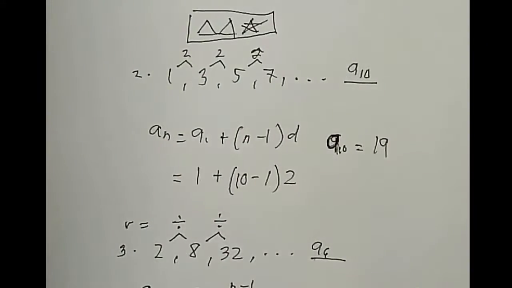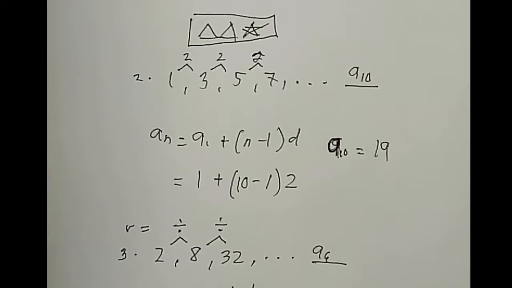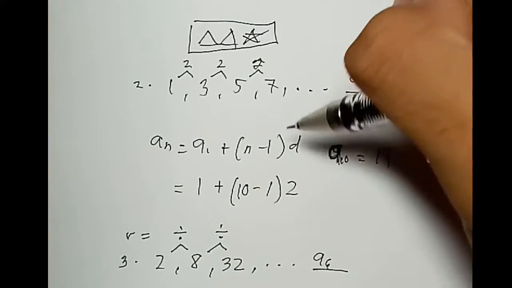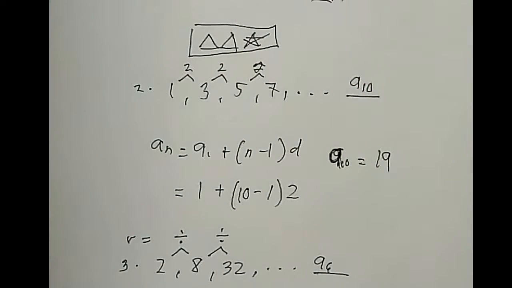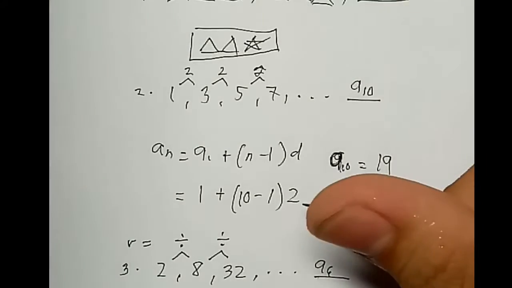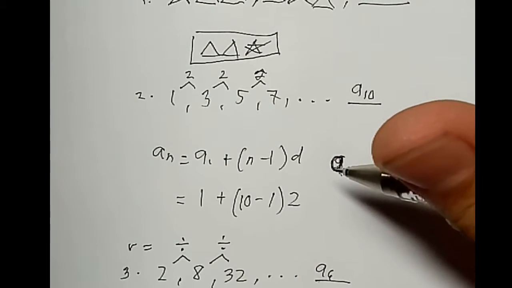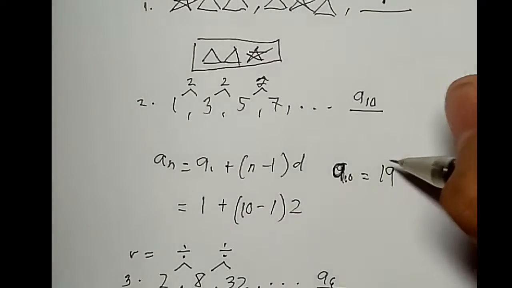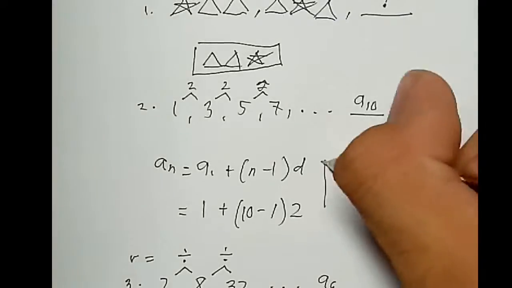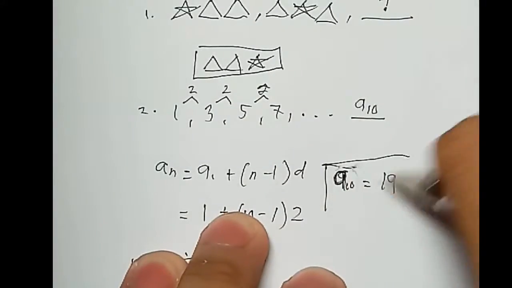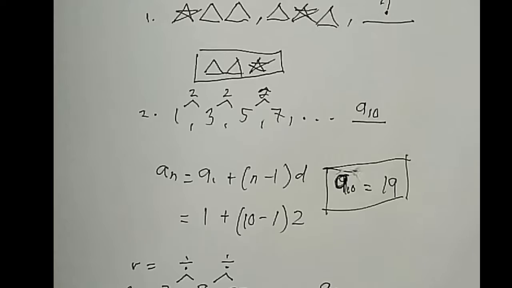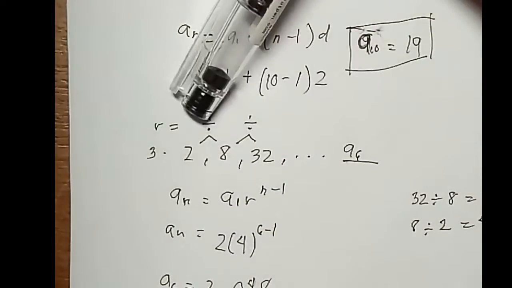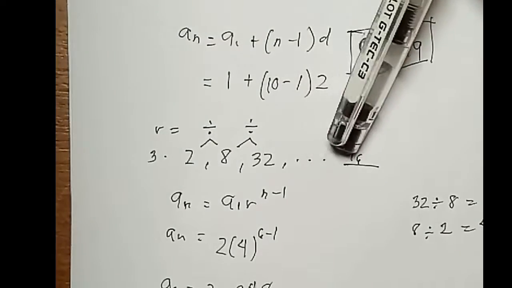We have a formula for arithmetic sequence, which is a sub n equals a sub 1 plus the quantity of n minus 1 times d. So just using the formula, simply substitute the given, and now we get the a sub 10, which is 19.